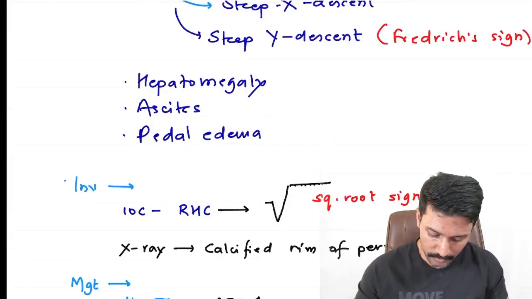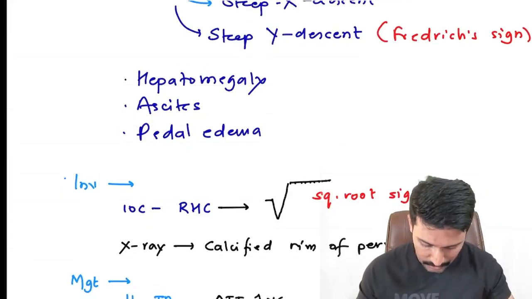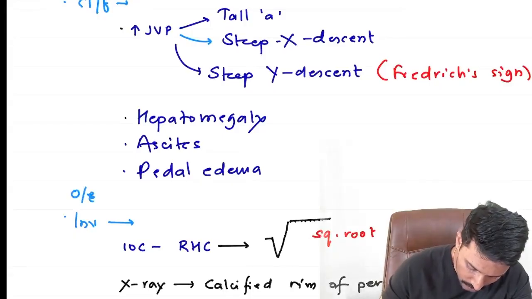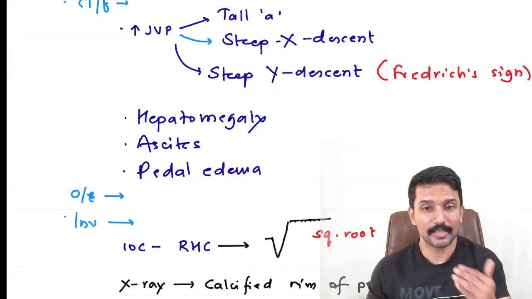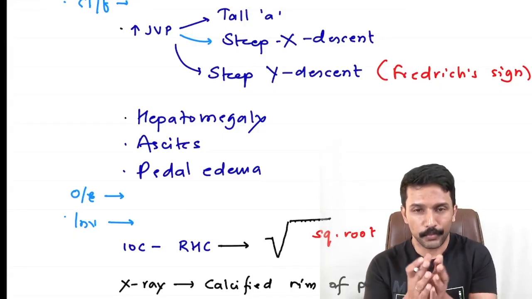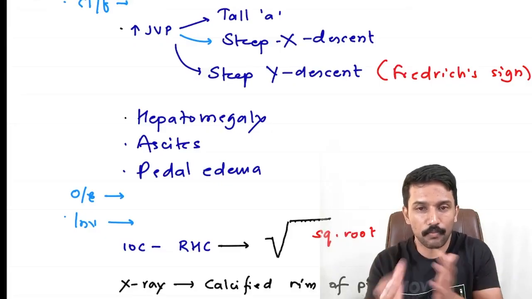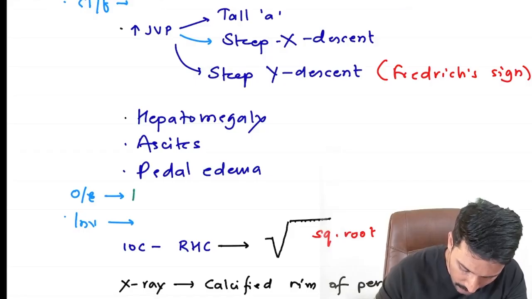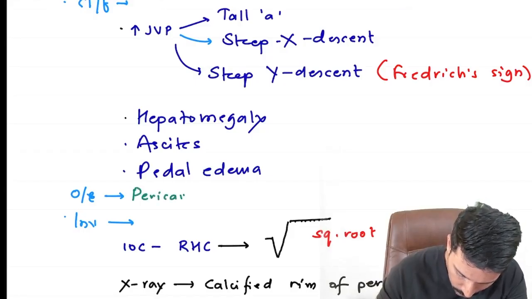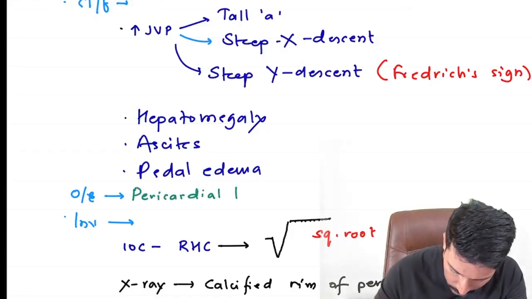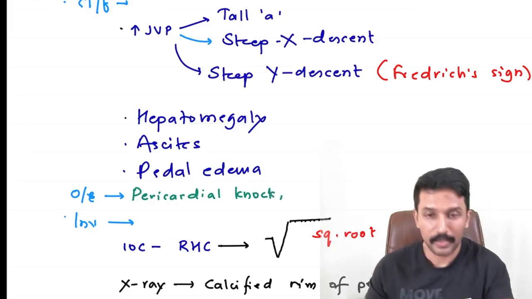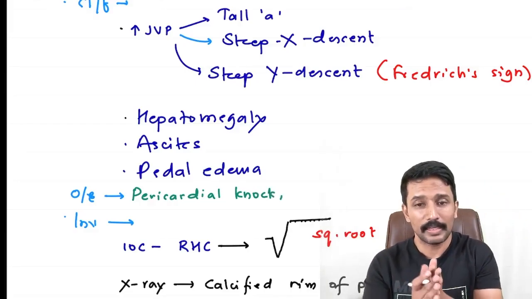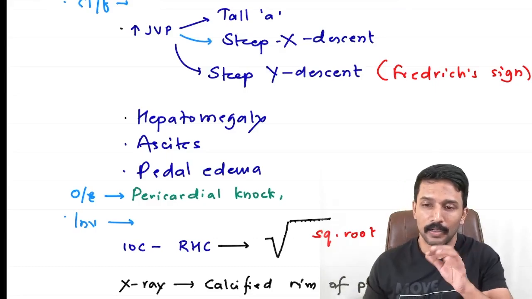What are the key points to remember? I forgot to mention examination findings. So on examination, when we examine these patients, the abrupt cessation of the ventricular filling makes the ventricle vibrate vigorously, and that produces a noise which we call pericardial knock. Pericardial knock. Okay.